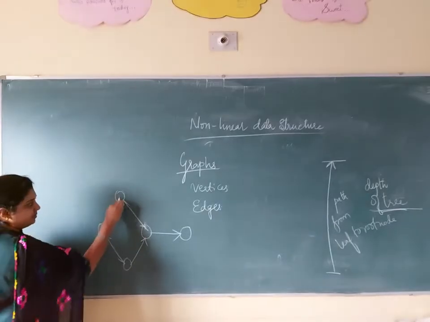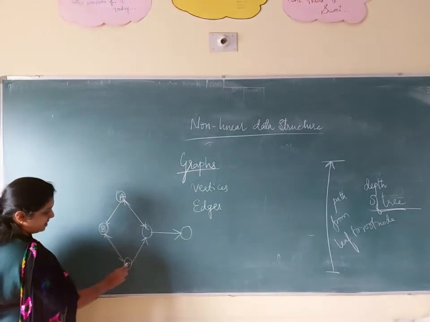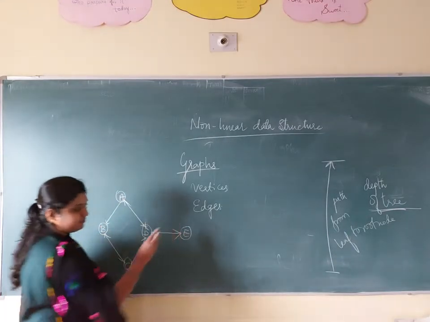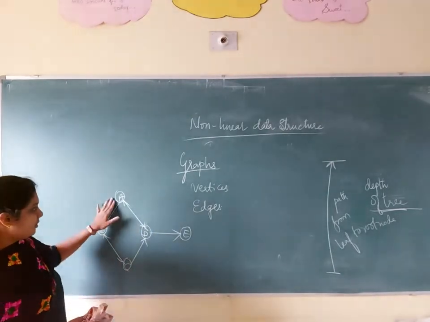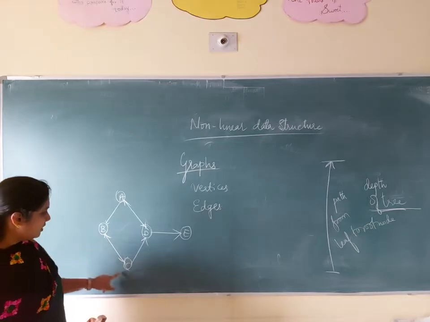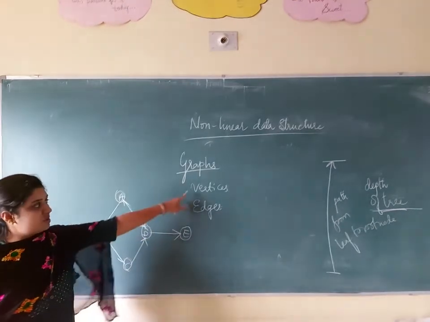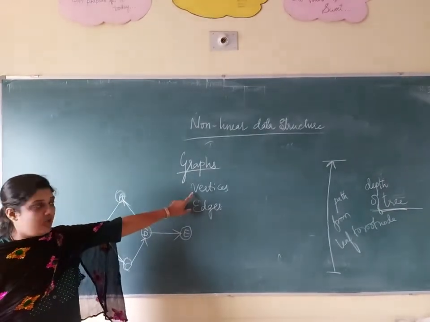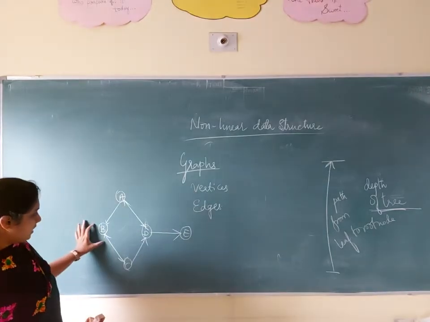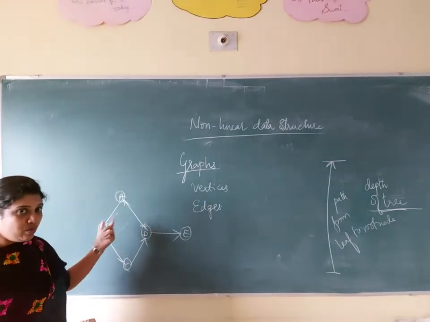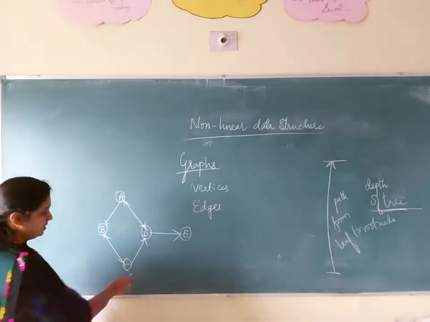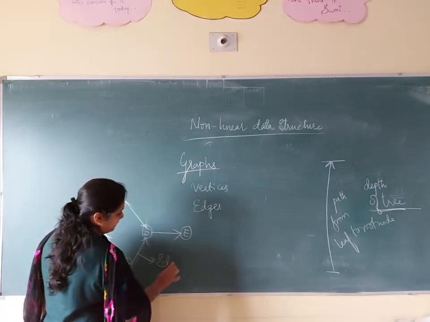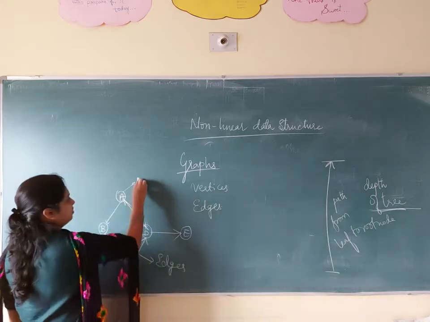Consider this is an example. This is node A, B, C, D, E. So a graph means it is a collection of nodes. How many nodes here have we taken? 1, 2, 3, 4, 5. These nodes we are calling vertices. And one node and another node are connected with a link. This link we are calling edges, and these are your vertices.